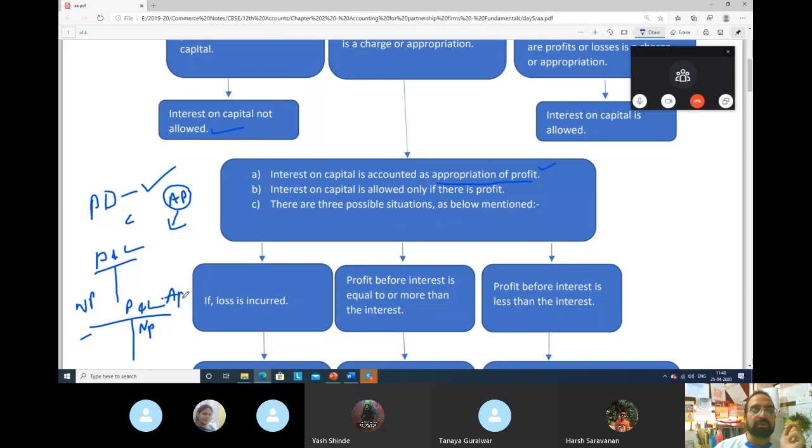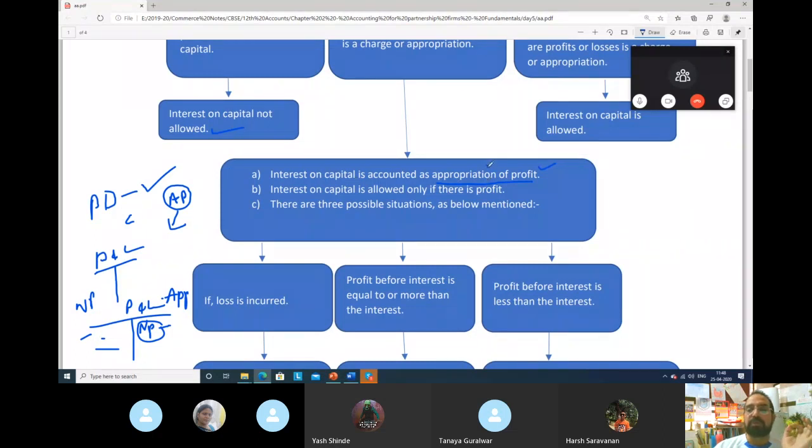Items I have told you to remember and learn. If there is profit, net profit, we will pay. Otherwise, if there is no net profit, nothing will be paid. But if it is a charge, it will be paid. But in this case, we will take interest on capital as appropriation.